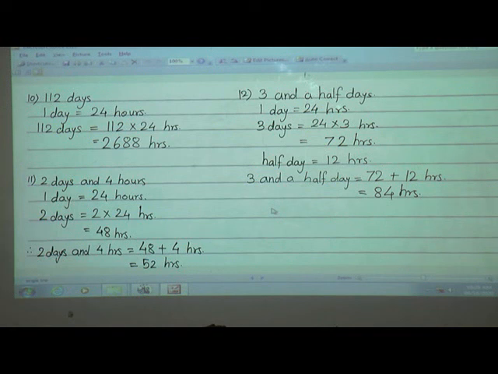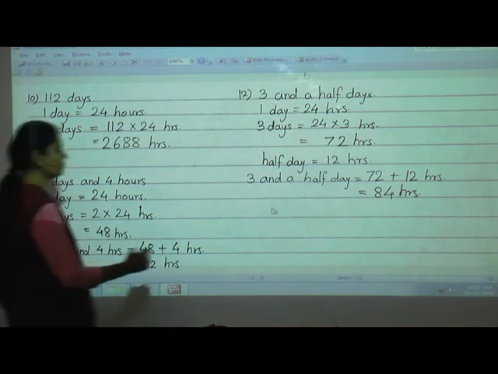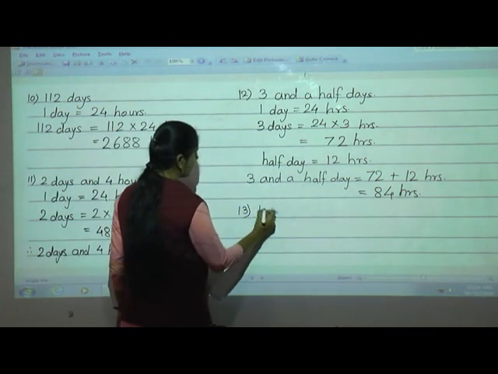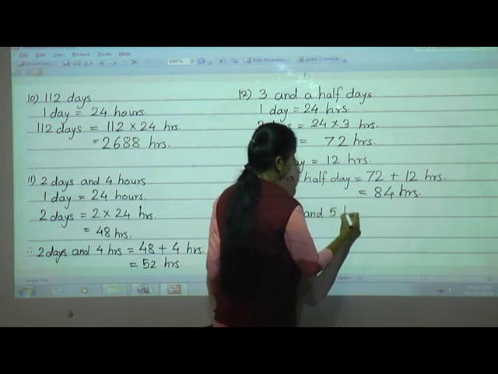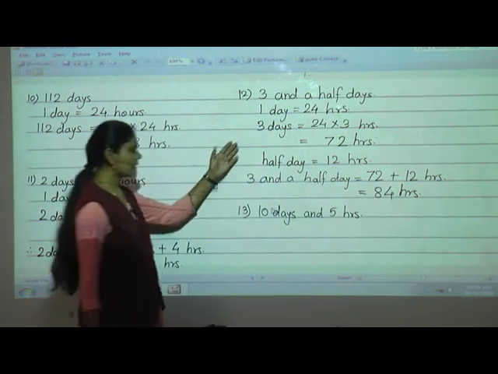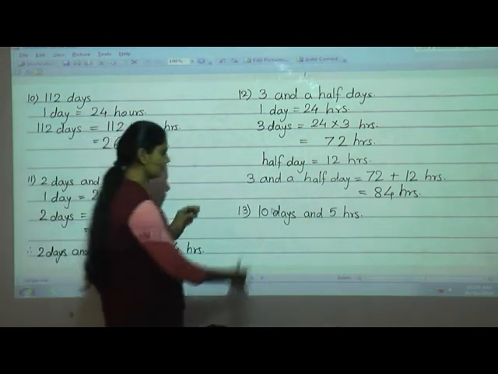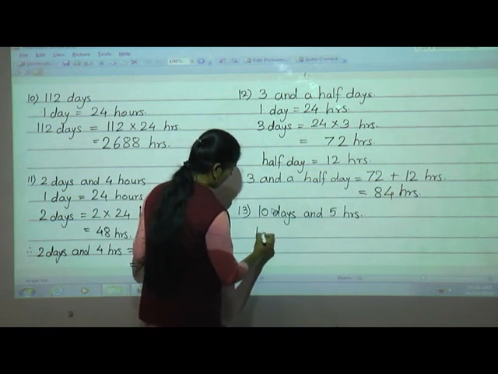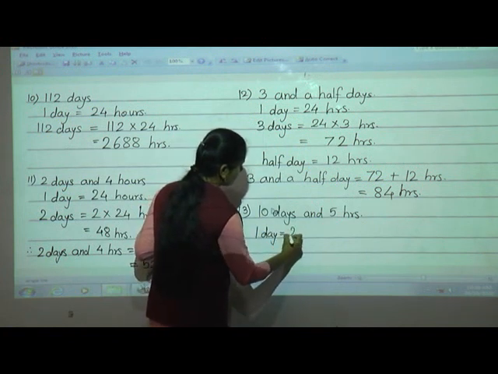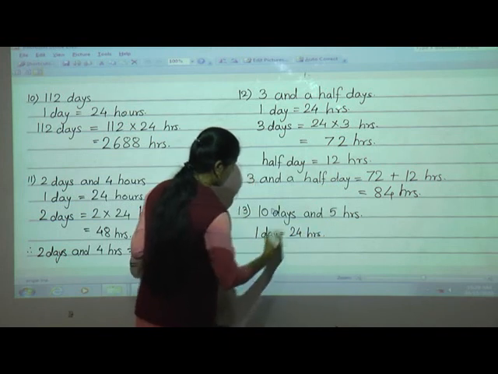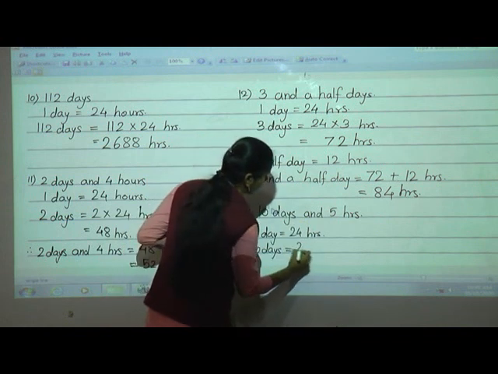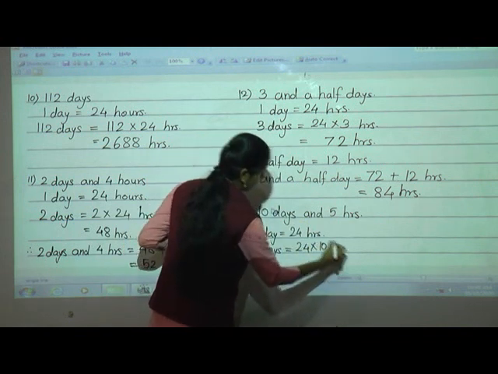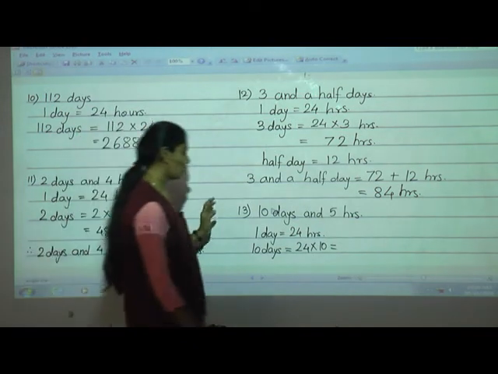Now one more example is remaining, that is 10 days and 5 hours, 13th number. In this way only you have to solve this example. Now see here, 10 days. First we will write 1 day is equal to 24 hours. So 10 days is equal to what? 10 days is equal to 24 into 10, yes, 240 hours.